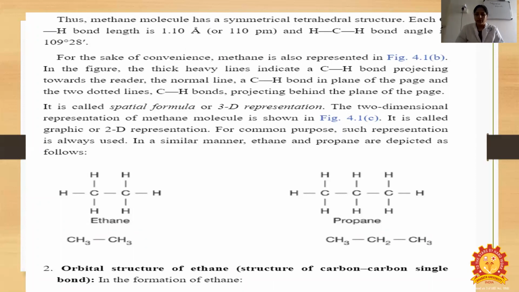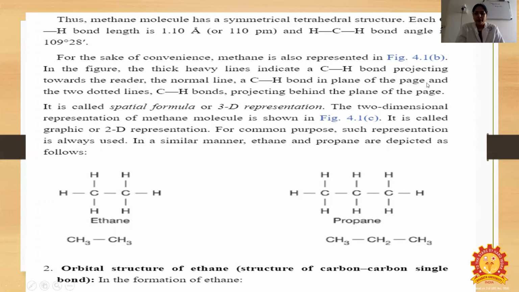What they are trying to say is, for the sake of convenience, methane is also represented in the figure. In the figure, the thick heavy lines indicate carbon-hydrogen bonds projecting towards the reader. The normal line indicates the carbon-hydrogen bond in the plane of the page, and the two dotted lines indicate carbon-hydrogen bonds projecting behind the plane of the page. This is called a spatial formula.